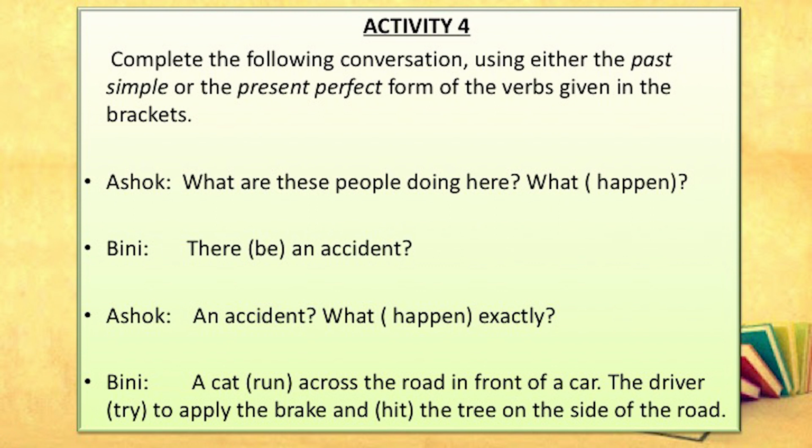Complete the following conversations using either the past simple or the present perfect form of the verbs given in the brackets. Ashok, what are these people doing here? What has happened? This is present perfect. What has happened? Write down. H-A-P-P-E-N-E-D, happened. There has been an accident. Second one answer is there has been an accident. What has happened exactly?